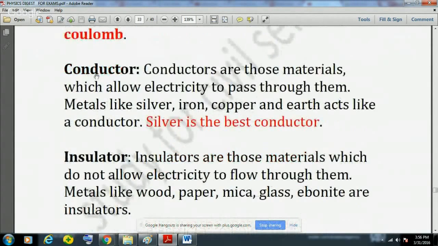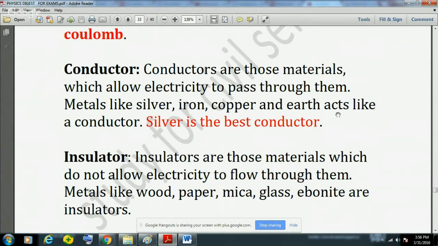Now, conductors are those materials which allow electricity to pass through them, and mostly all the metals like silver, iron, copper, and earth act as conductors. Earth's surface is the biggest conductor, and that is why there is always a third point in all the electronic switches, known as earthing, because it absorbs all the currents.